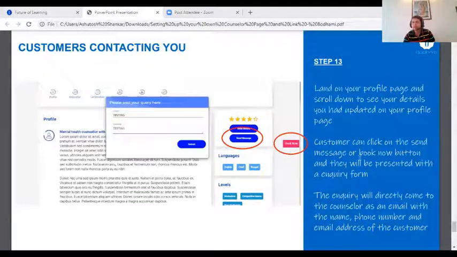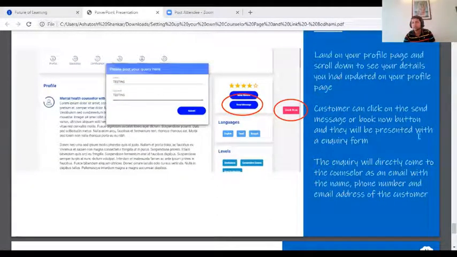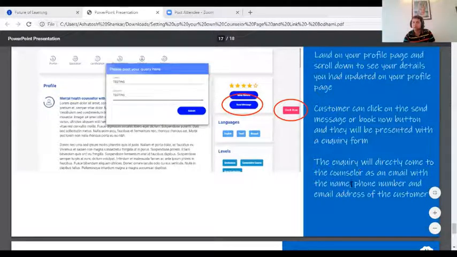Now we just read it. Customer can click on send message and book now button, and they will be presented with an inquiry form. The inquiry will directly come to the counselor as an email with the name, phone number, and email address of the customer. So on this web page, this book now option is also there. Apart from send message, if they click on book now or send message, then their email, phone number, and name will be recorded, and it will come to you in the email.